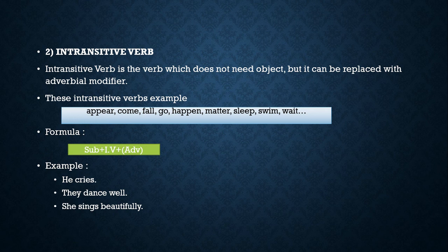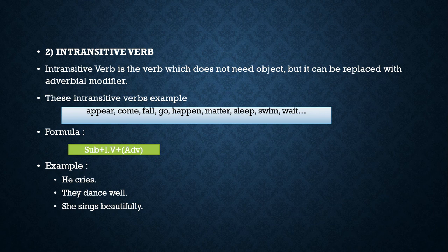For example, number 1, he cries. He cries. As you can see in sentence number 1, he is the subject and cries is the intransitive verb. If you would like to add an adverb, you can say he cries loudly, or without the adverb. It is okay because it is already complete.